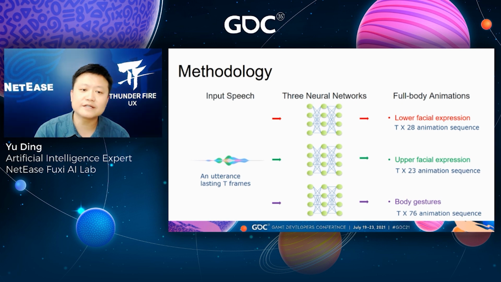The training data consists of a large number of pairs of simultaneous speech, facial expressions, and body languages. Each pair refers to an utterance. Let's make T represent the audio length in time frames. The lower facial expression is represented with a 28-dimensional animation sequence lasting T time frames. The upper facial expression is represented with a 23-dimensional animation sequence lasting T time frames. The body is a 76-dimensional animation sequence lasting T time frames.